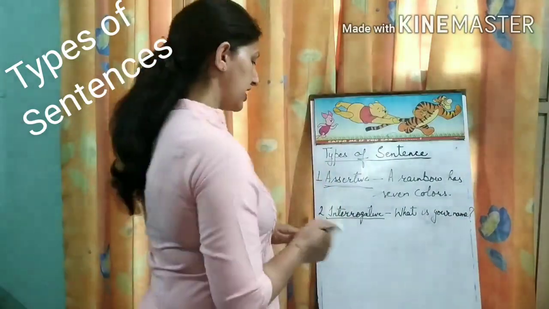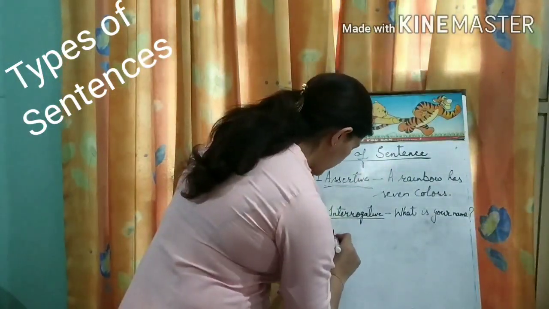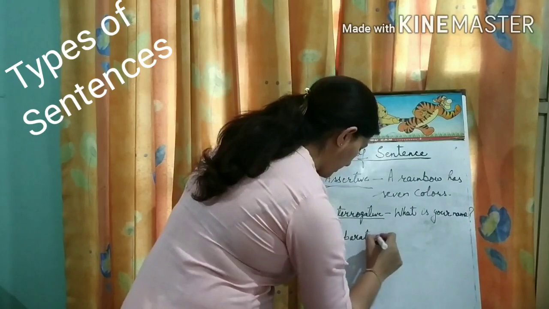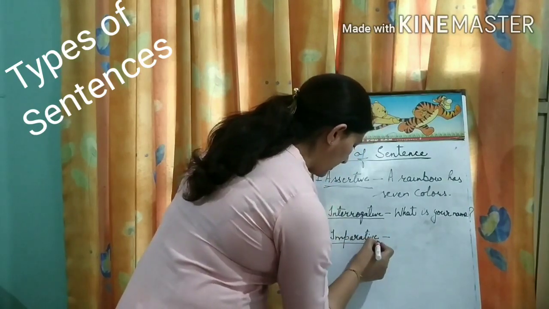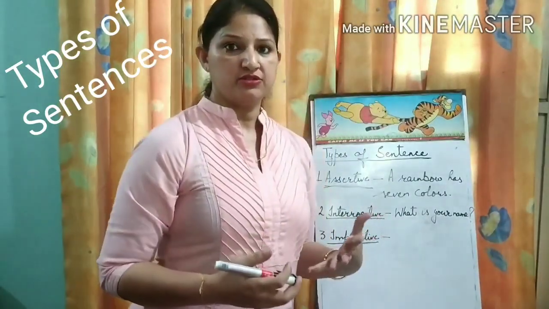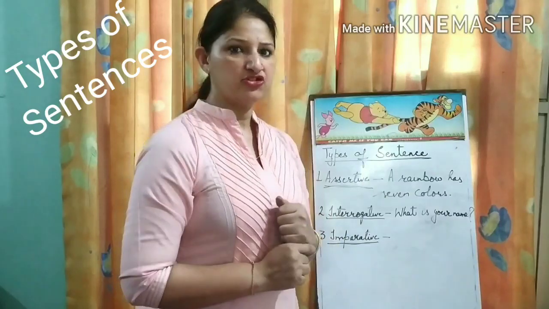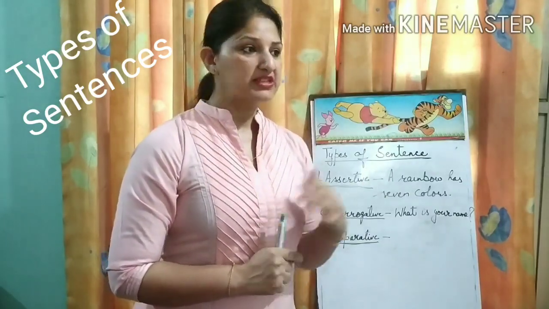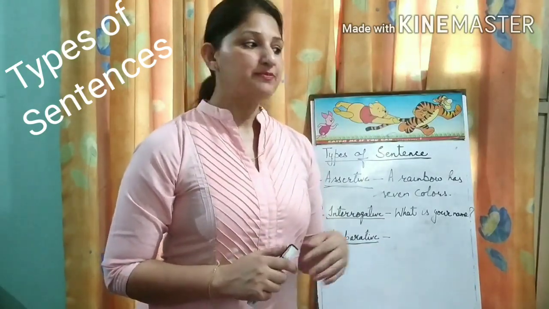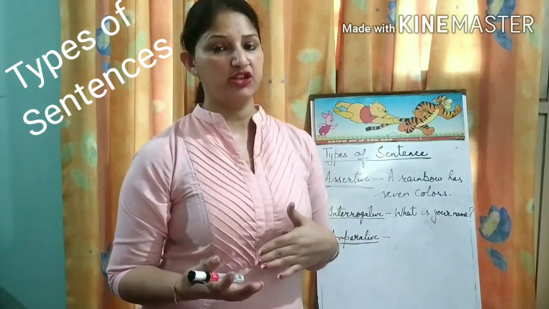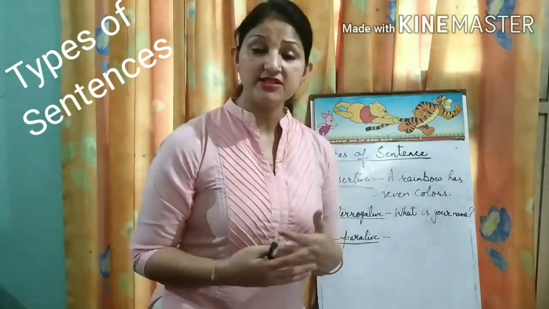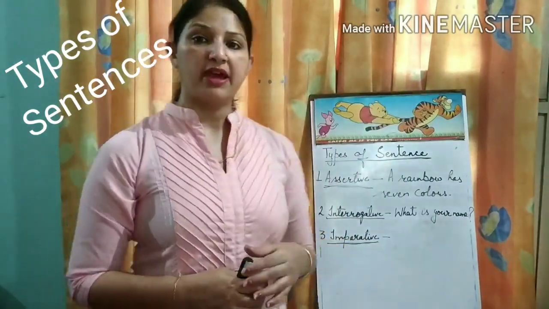Fine. Now the third type of sentence is imperative sentences. Now what do you mean by imperative sentences? Imperative means a command, or an order. Like if I command you, go get me a glass of water, or bring some chalks for me, I am giving you an order. If I request you, I'll say, please pass me this box. So I am requesting you. These kinds of sentences in which you are ordering or requesting something come under the category of imperative sentences.